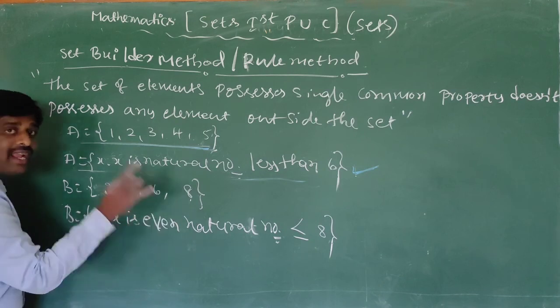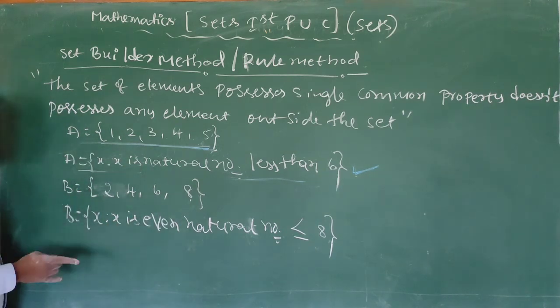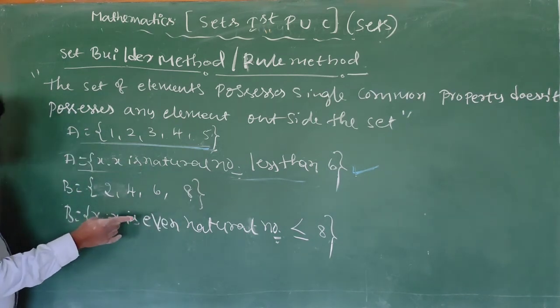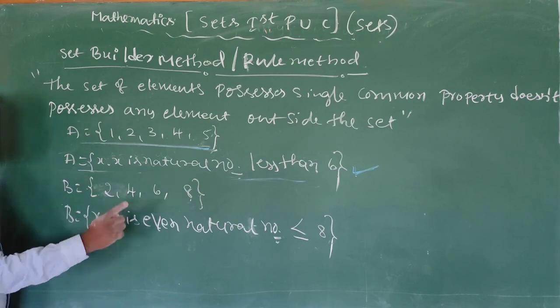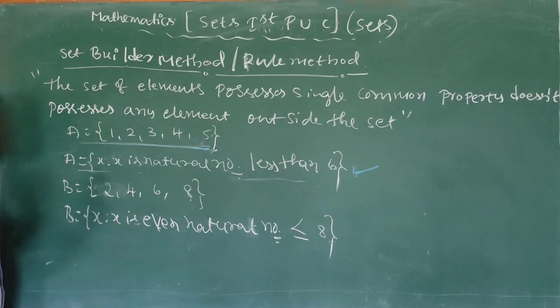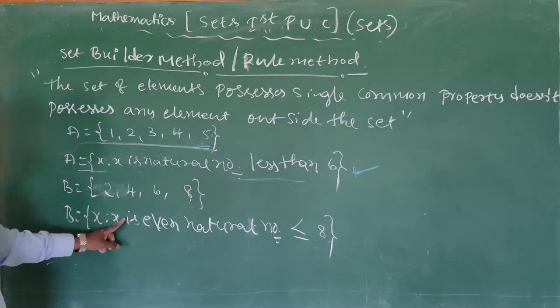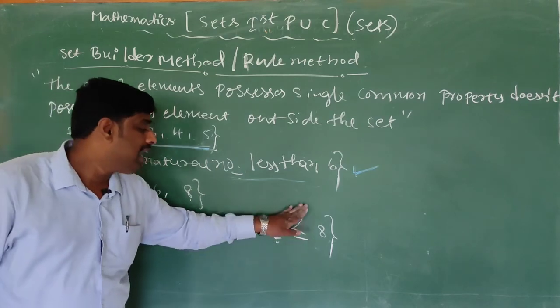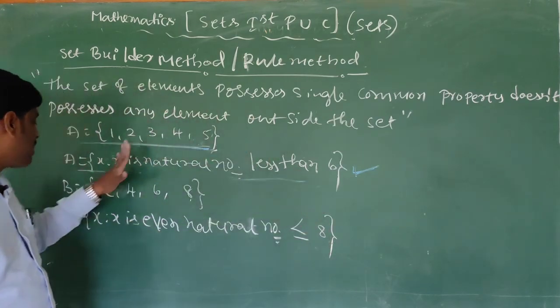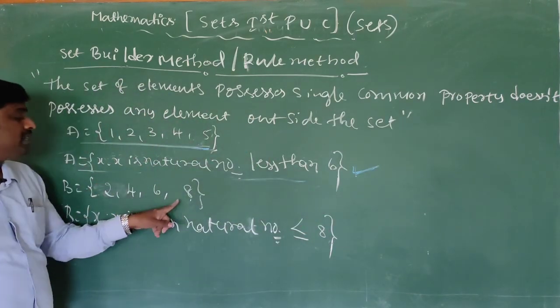Is it right? x is an even natural number less than 8, so 2, 4, 6 only you will write. That is not a property, that is not the right representation, that is wrong. So x is an even natural number less than or equal to 8 means the correct answer is 2, 4, 6, 8.